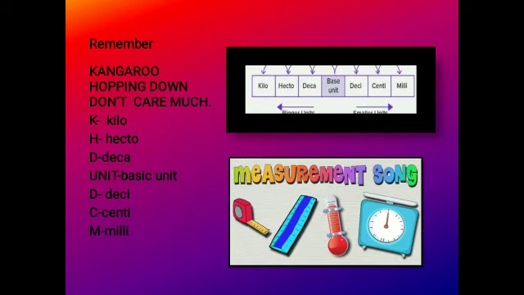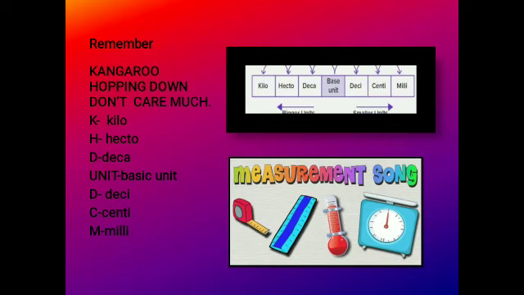If you take the first letter of each word, kangaroo K means kilo, hopping H means hecto, down D means deca, don't D means deci, care C means centi, and much M means milli.